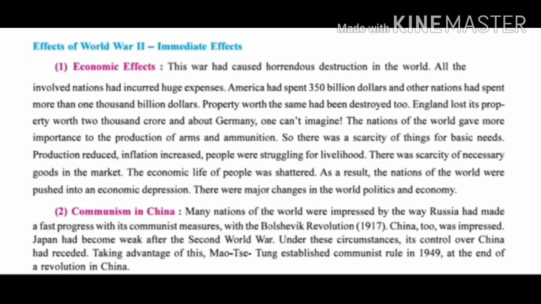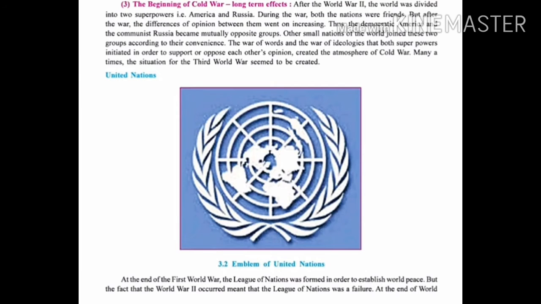Okay, so this was communism in China, how it happened. Next is the beginning of Cold War, long-term effects. Till now we have seen the immediate effects. Now we will see long-term effects.